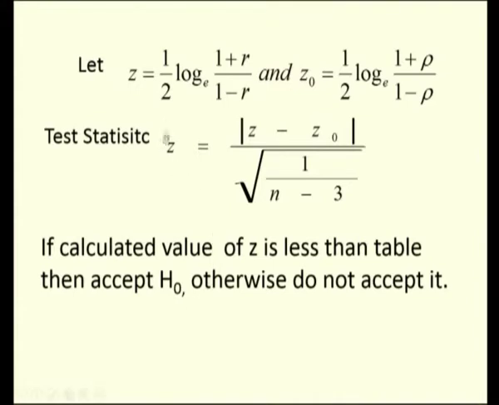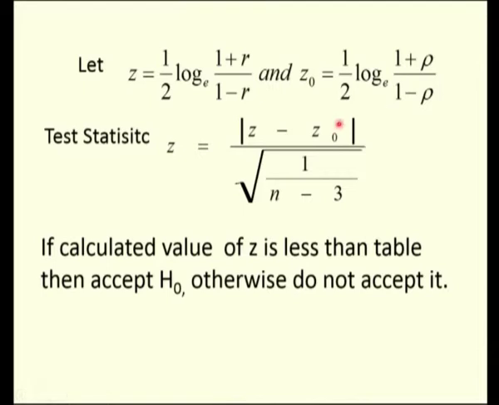For that we need two estimates Z and Z naught for the test statistic. Z is nothing but half into log of 1 plus r by 1 minus r to the base e, and Z naught is 1 by 2 log of 1 plus rho divided by 1 minus rho to the base e.